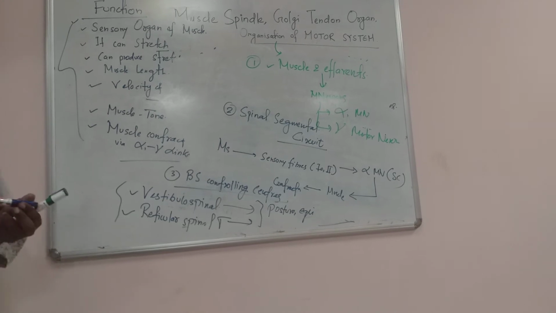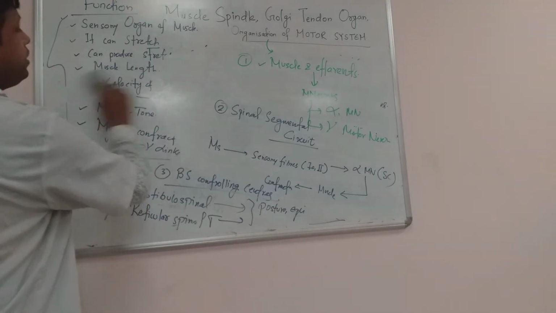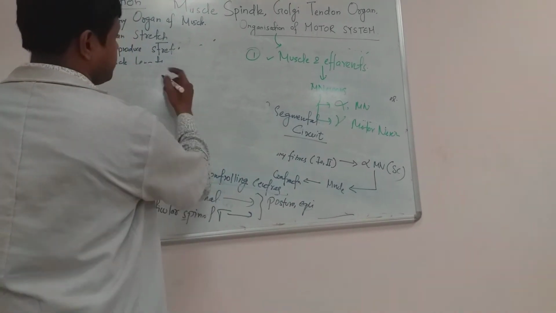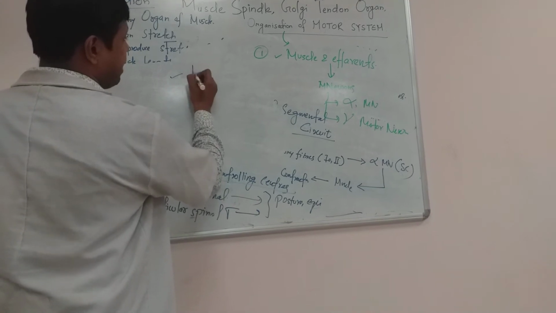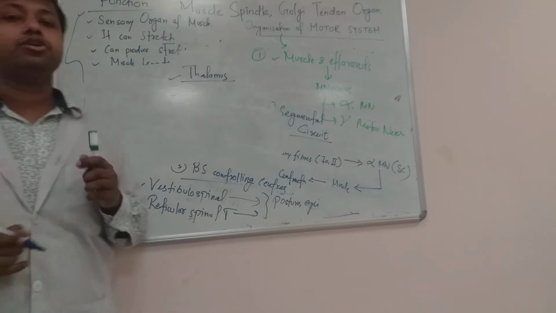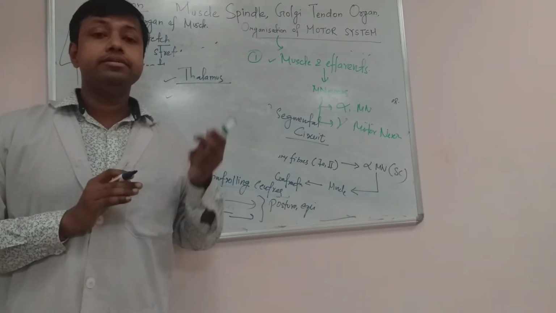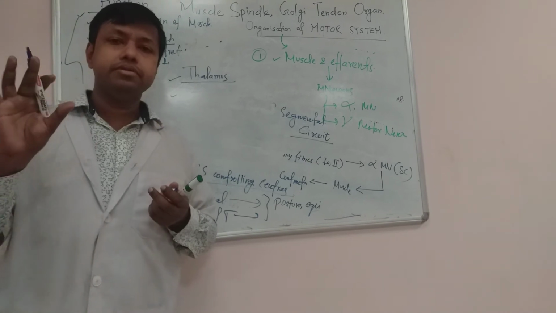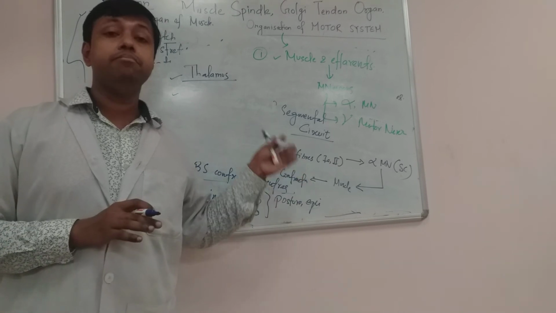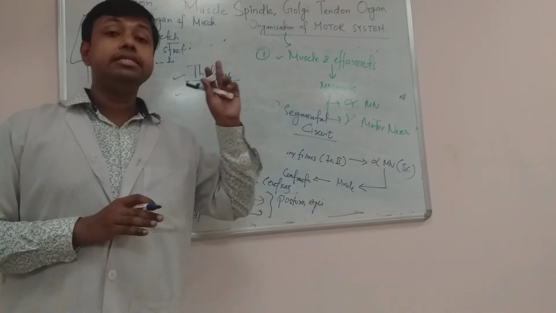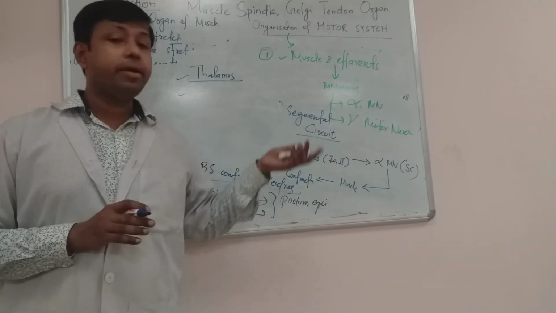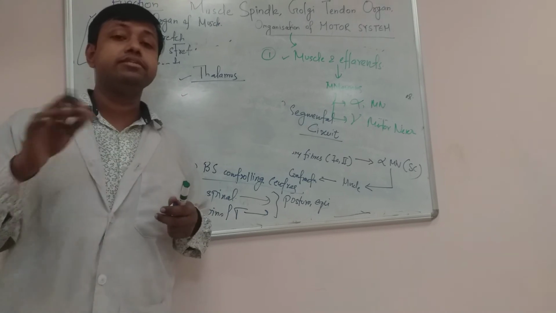Another important center is the thalamus. What is thalamus? Thalamus is nothing but the relay station of the human brain. It processes almost all the sensations except olfaction, and it is not directly involved in motor activity, but is responsible for sensory motor coordination. It relays motor information to the motor cortex, and again passes the information on, responsible for sensory motor coordination.